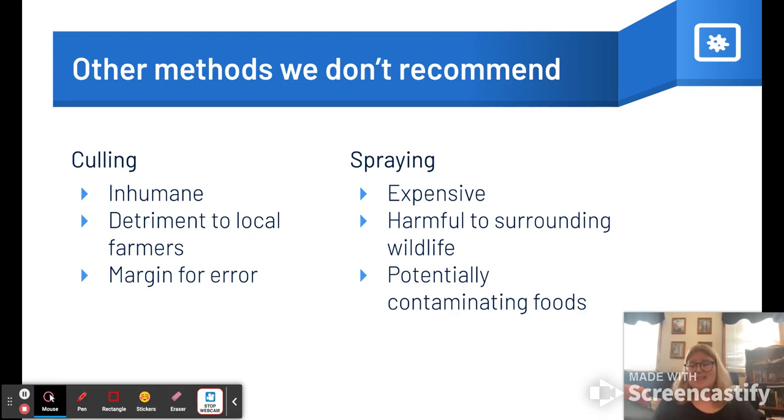Culling can also have a negative effect on the economic status of a given area. Farmers' herds are also at risk of culling, which can be a major detriment to their livelihood. In November of 2020, over 17 million mink were culled. This was in an attempt to stop the SARS-CoV-2 virus. This has affected the mink industry for years to come, as Denmark was the world's leading mink production company.